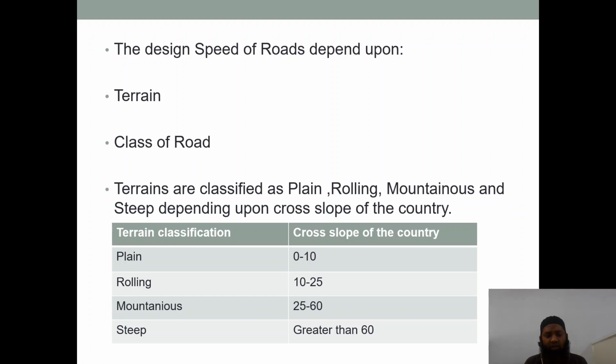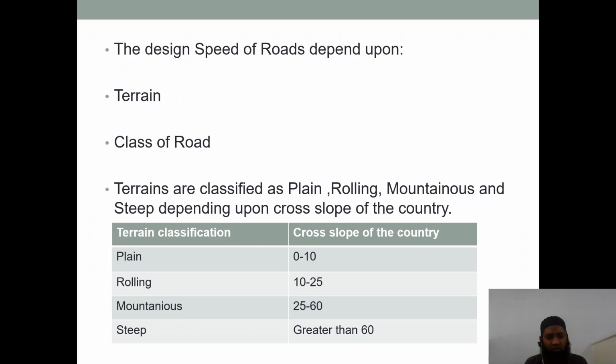So it is very high. Depending on that class of road also, the speed depends upon. And we have wheeled vehicles also, that comes in class A, wheeled vehicle. So we have for that also different design speed.